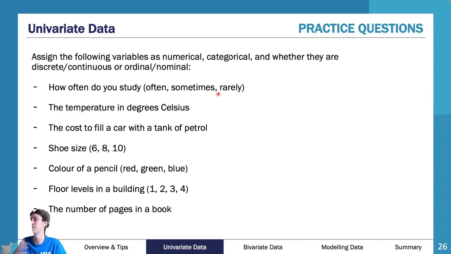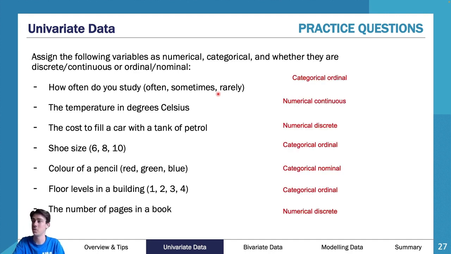Go to the next one, temperature in degrees Celsius. Well, this is a measurement, so I'm going to say this is numerical, continuous, etc. Move on. I want you to go through and do the rest of them. So pause, 3, 2, 1. And hopefully you've unpaused and you're back. Hopefully you had a go at this one and you got the answers here.